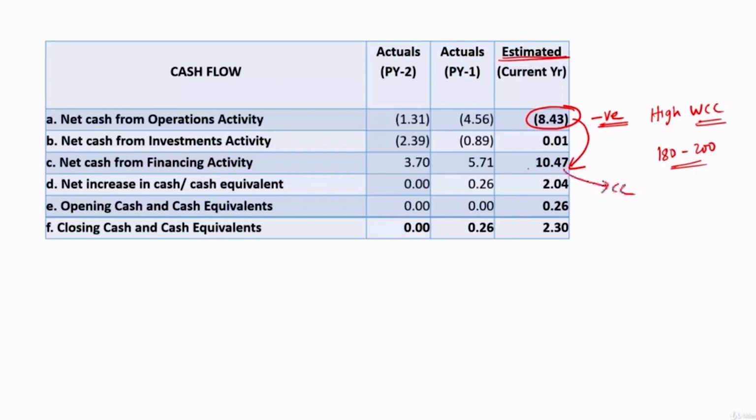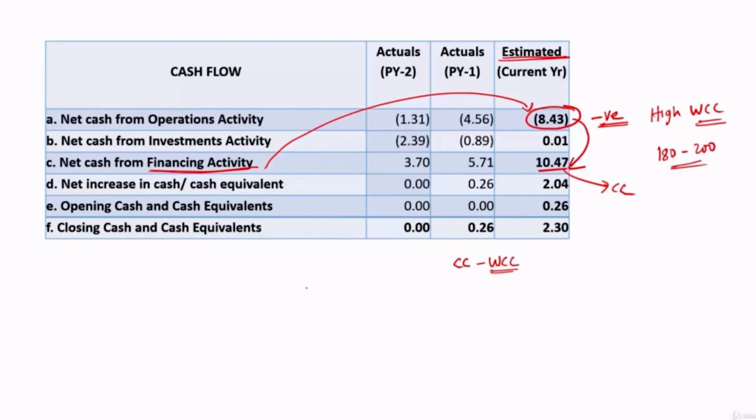So if cash credit is shown there, where we capture it under financing activity, then this position may be acceptable, because this cash credit facility comes into the picture to support the working capital cycle only. Had this cash credit been adjusted here, then the negative figure may not be so much, or it can even turn out to be a positive figure.